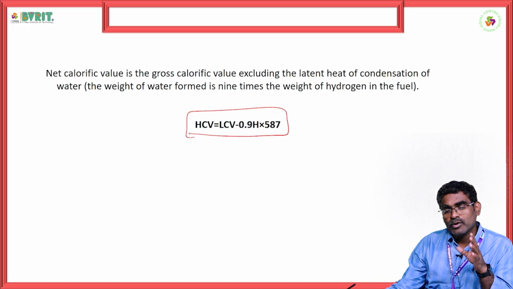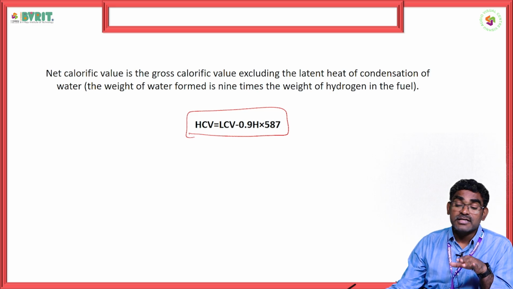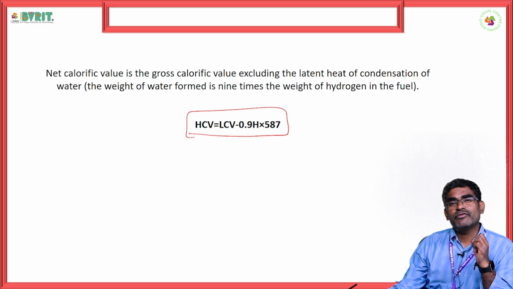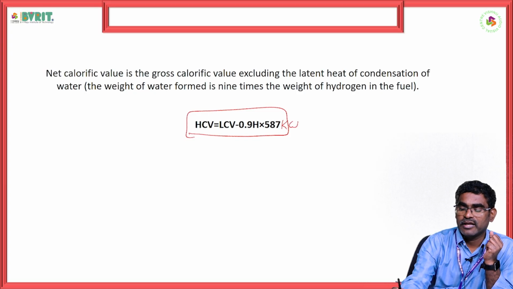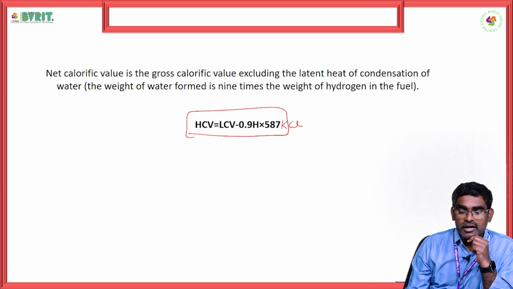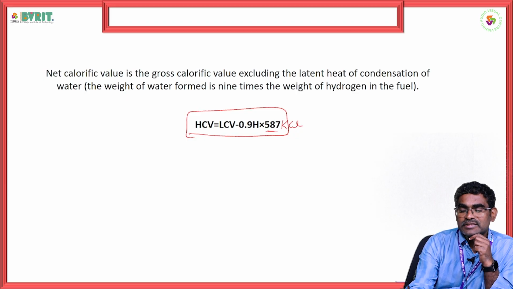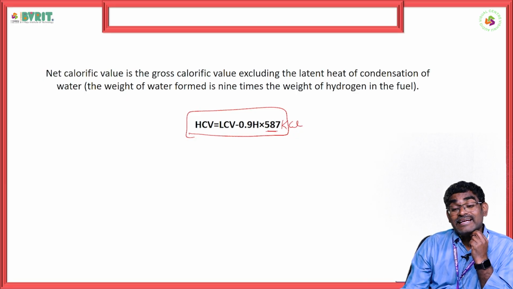HCV equals LCV minus 0.9 H, that is hydrogen, into 587 kilocalories. It is 587 kilocalories. So what does this 587 represent? It is the latent heat of water.